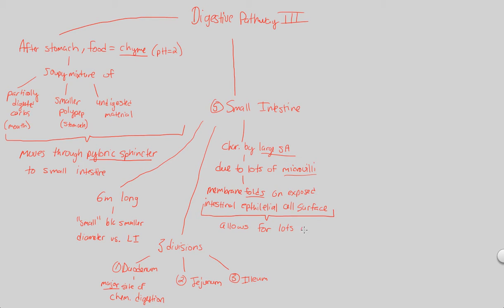This is the major site of absorption after we have enough of the chemical digestion that occurs. Okay? So after we have this major chemical digestion, we need to absorb it into the blood and then therefore into the cells. Remember, food processing: ingestion, digestion, absorption. Absorption will happen primarily within the small intestine for this reason.